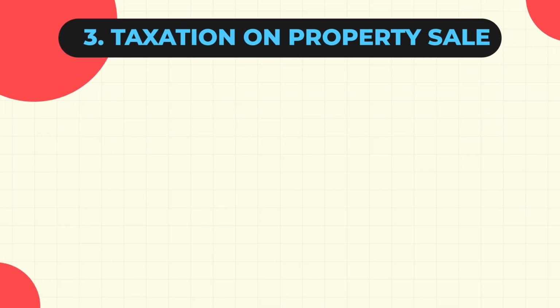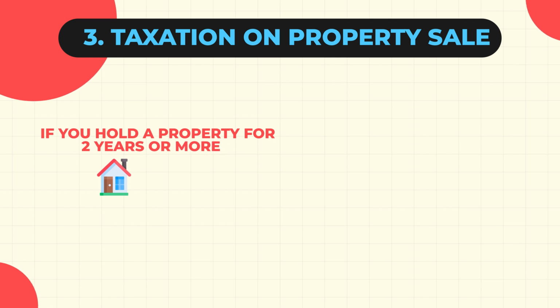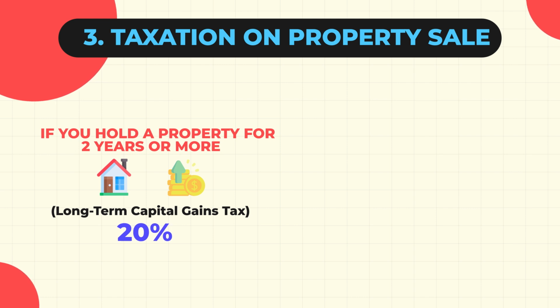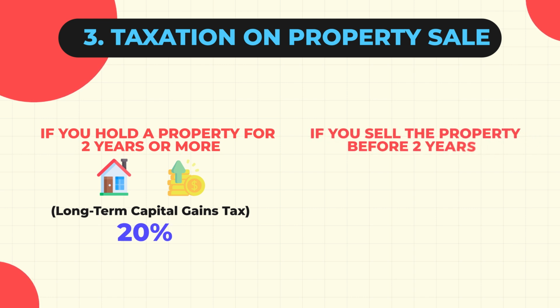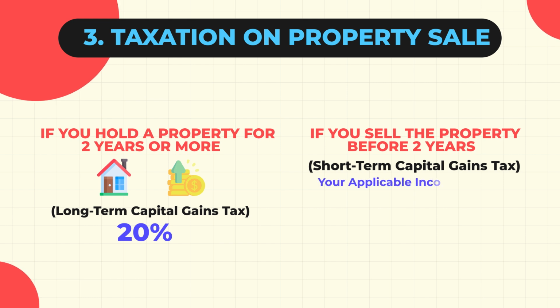With that said, let us now discuss the taxation when selling a property as an NRI. If you hold a property for 2 years or more and then sell it for a profit, you'll attract a long-term capital gains tax of 20%. However, if you sell the property before 2 years, you'll face a short-term capital gains tax, which will be the same as your applicable income tax rate. If you sell the property before 2 years, a TDS of 30% should be paid on the short-term gains.